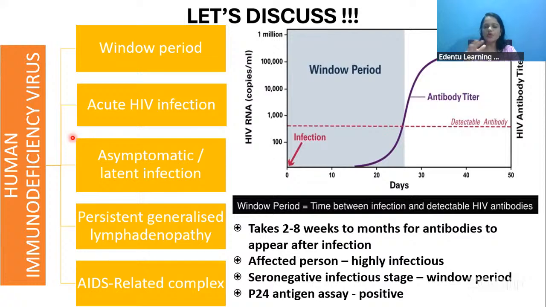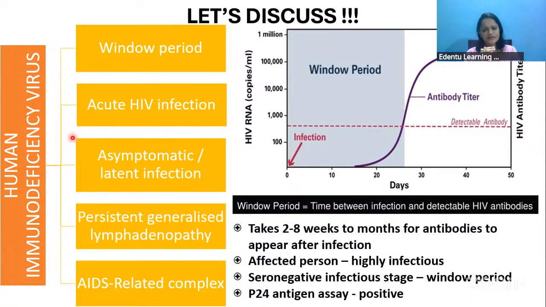Usually it takes 2 to 8 weeks, up to 3 months, for the antibodies to appear after infection. During this time, which is called the window period, the affected person will be highly infectious. The antibodies may not be present in the blood, but the patient is highly infectious.